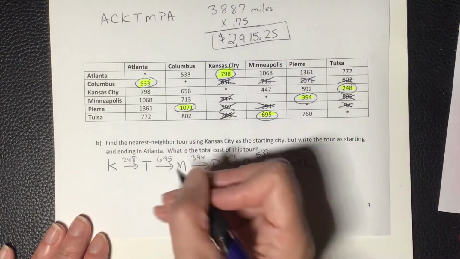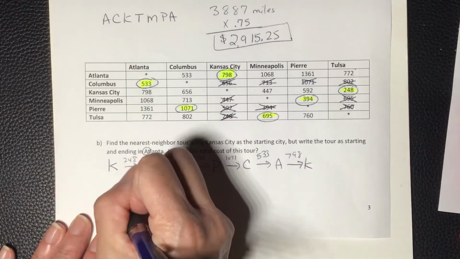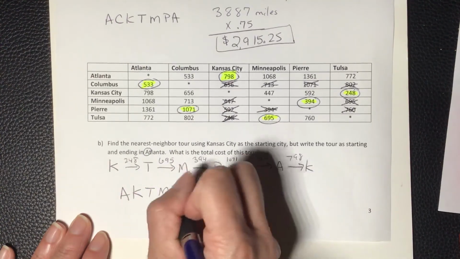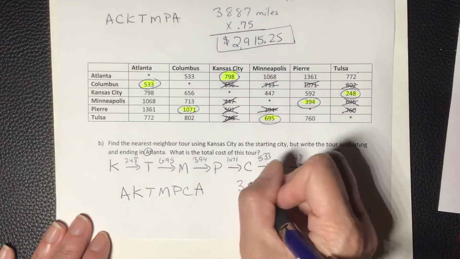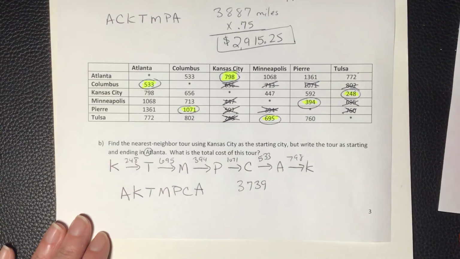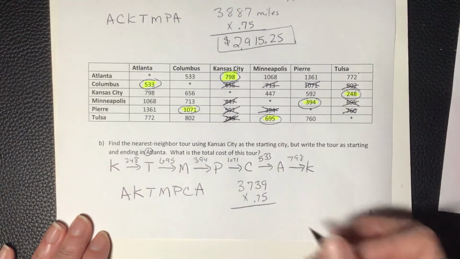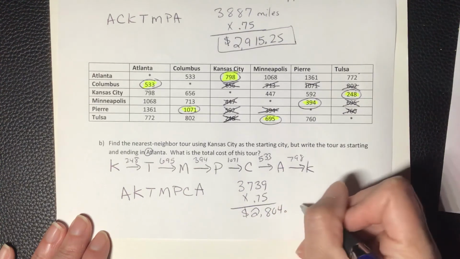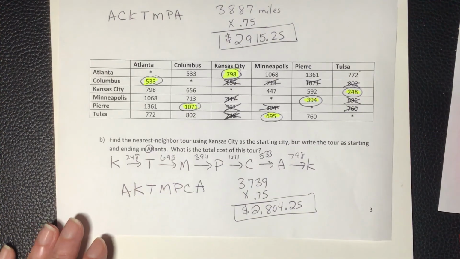Okay, so when I write my tour, I'm going to start and end at Kansas City: K, T, M, P, C, A, K. If I add all of those together, a little bit less mileage than the previous problem, 3,739, getting 75 cents per mile, and that gives me a total cost of $2,804.25. So that one was a slightly better tour than the first one.